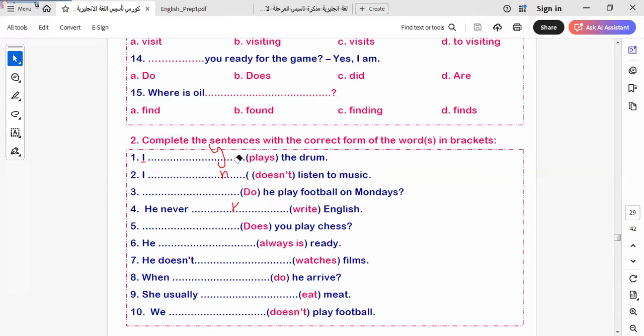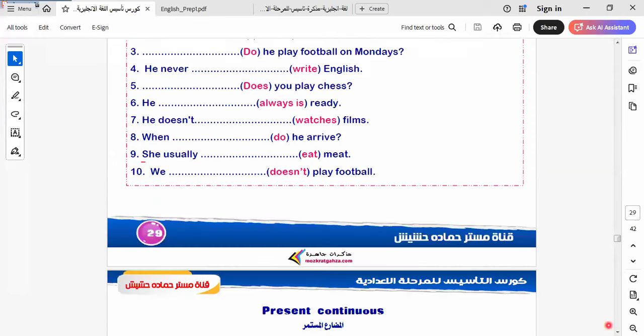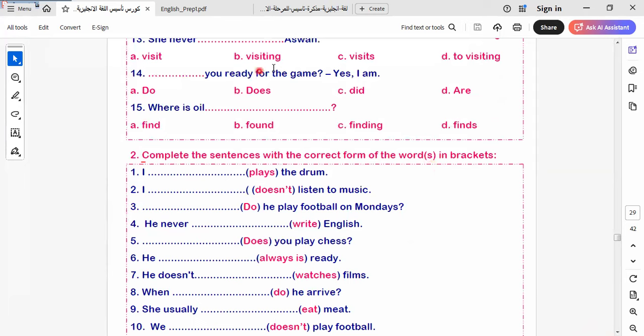Let's go to the next part of our video today. Today I will explain only the simple tense. Next class I will explain the present continuous tense. Let's go to the next part here.